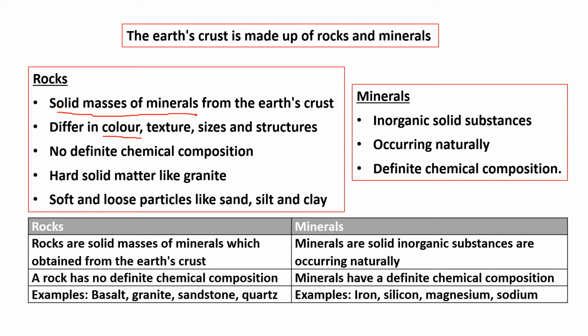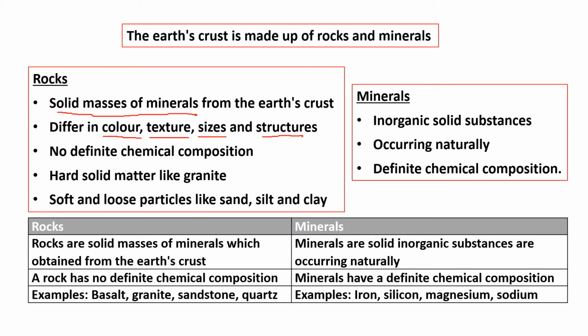Even rocks are available in different textures. For example, some rocks are smooth, some rocks are rough. Different sizes are available: small rocks, big rocks, and huge rocks are also there. They also differ in their structure, I mean, how they have formed. For example, some rocks have a layered structure. We will discuss them more.